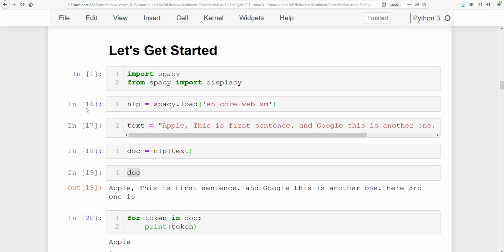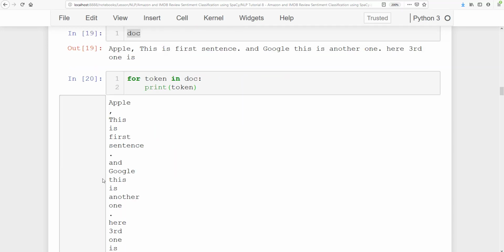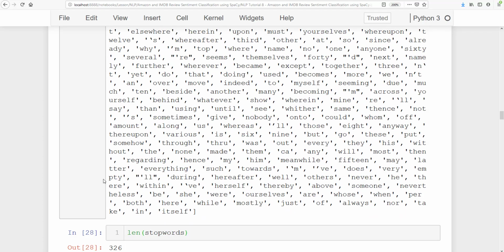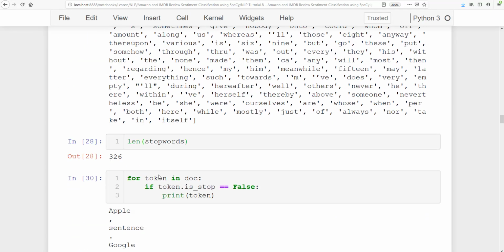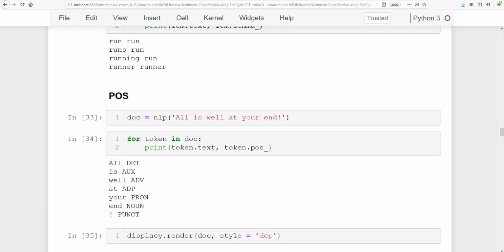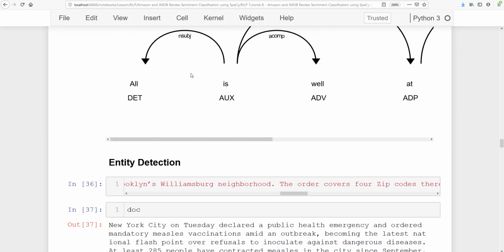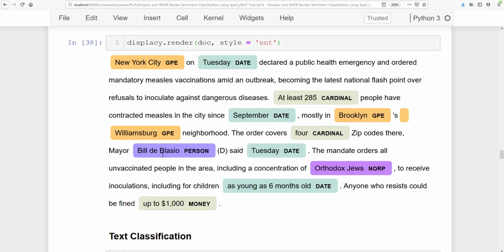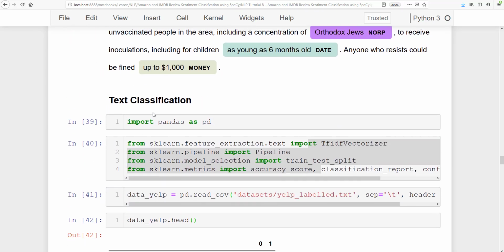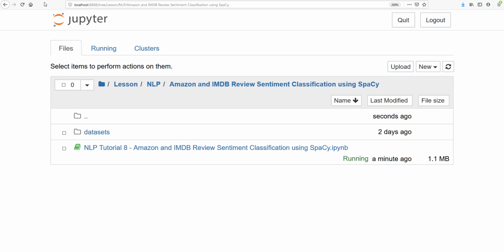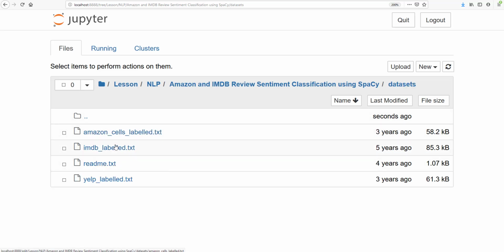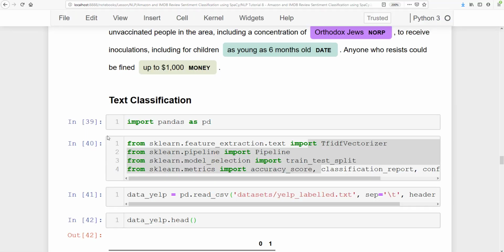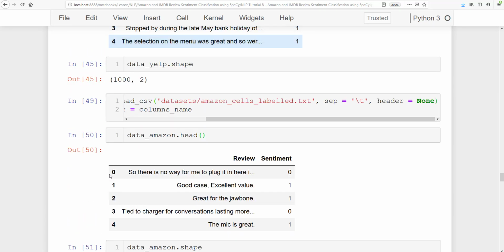Then we will go step by step and line by line in coding, and I'll show you stop words, lemmatization, part of speech, syntactic dependency, entity detection, etc. And then we can start text classification on these datasets: Amazon, IMDB and Yelp labeled review datasets.